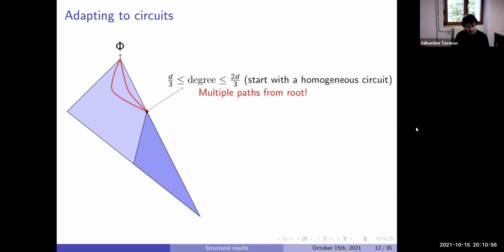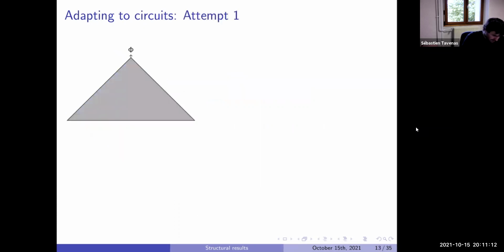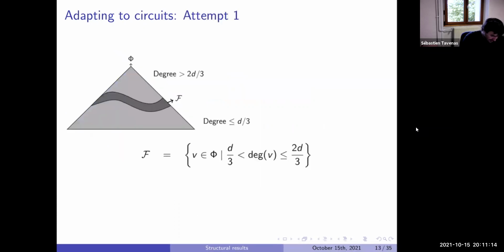The second problem which will appear is that there are now several paths from phi to the gate. So it's not true anymore that we can write phi as a times your gate plus something constant. First idea: we want to take the gates which are mostly intermediate, so the gates whose degree is between d/3 and 2/3 of d.